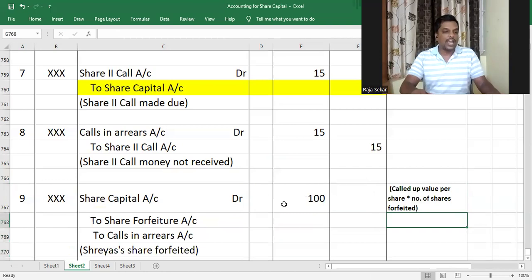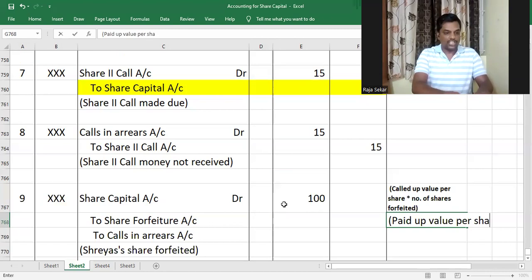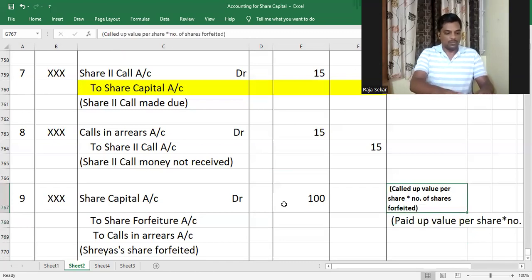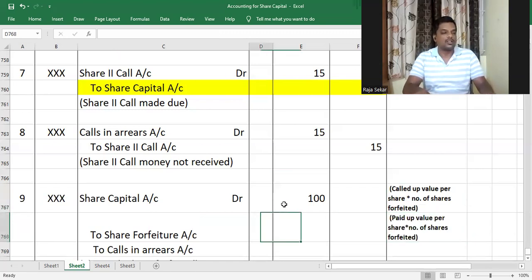The next thing would be share forfeiture account. What did I tell you share forfeiture account will be credited with? The profit on forfeiture. Understood or not? What is the profit on forfeiture? Whatever amount of money was paid by that defaulting shareholder is the profit of the company, because we are not going to refund that money anymore. Understood or not, my dear children? So it will be credited with the paid up value per share multiplied by the number of shares forfeited.